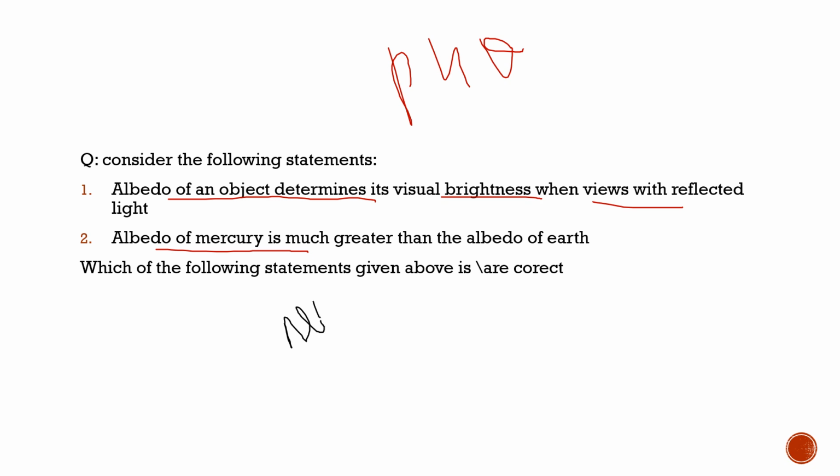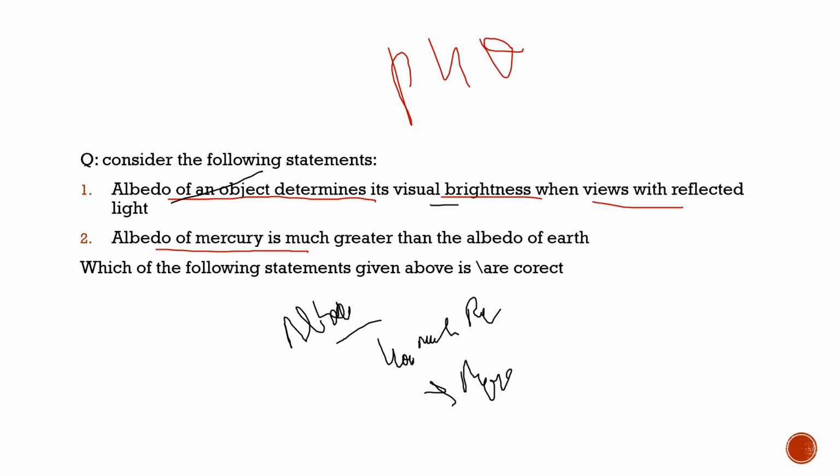Albedo is how much light an object can reflect. For example, if light falls on some object, the object reflects it. The higher the albedo of the object, the more visible it will become. That is basically the albedo concept, how much light it will reflect back. So the first statement, albedo of an object determines its visual brightness when viewed with reflected light, is 100% true.